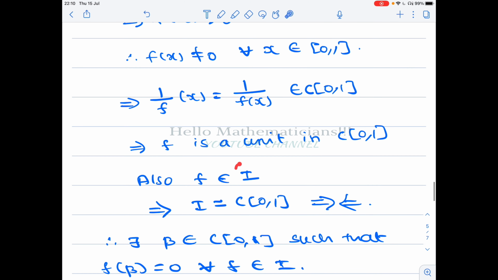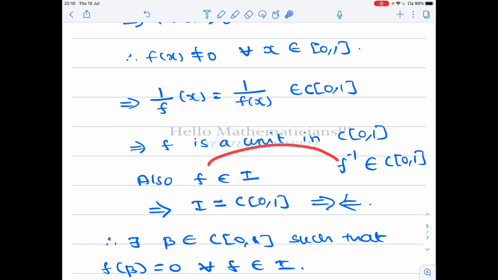Okay, and I is an ideal and f is a unit. If f is a unit, it means that f inverse will belong to the ring C[0, 1]. Okay, f inverse is nothing but 1 by f, that is in C[0, 1]. Now I is an ideal, f is a point in the ideal, f inverse is a point in the ring.